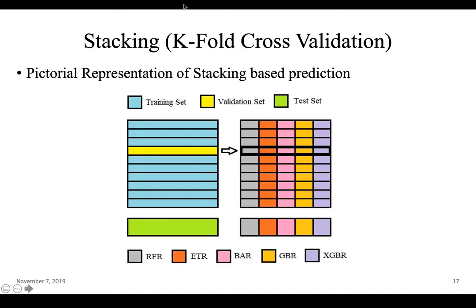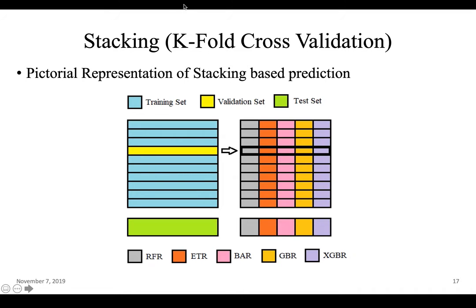In stacking, again, the validation technique used for splitting the data set is k-fold cross validation, where k is 10. And since you have a k-fold cross validation, the execution is done 10 times, and you have 10 different sets of data. That is like